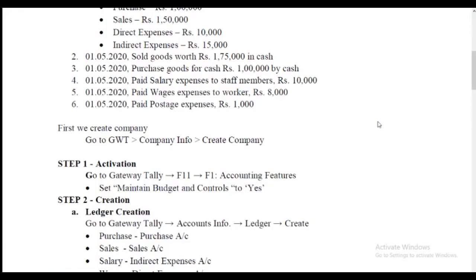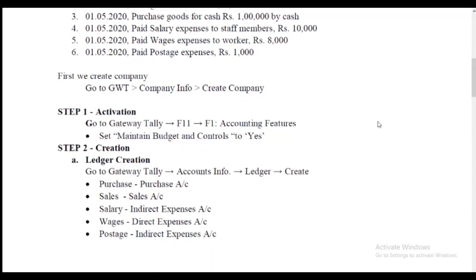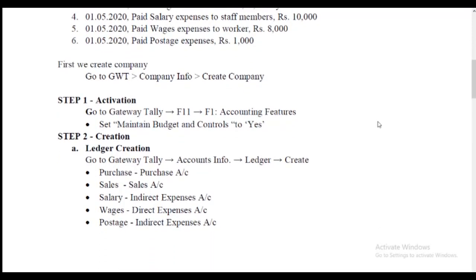Step 2 has A and B. The first, step 2A, is creation, and the first creation is ledger creation. You know the path: go to Gateway of Tally, Accounts Info, Ledger, Create as a single ledger. Some of the ledgers we create because we know the transactions.